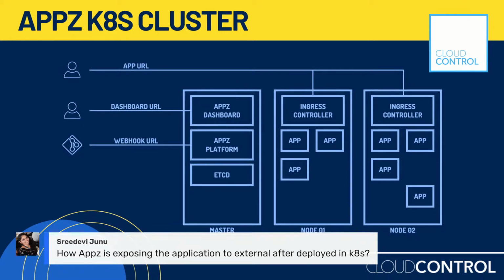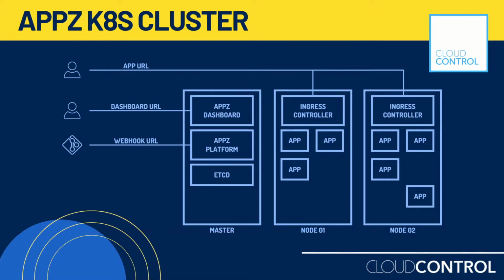We kept the URL very simple: the application context, the version, and the domain URL. So it is the ingress controller which is exposing the applications to the outside world, along with the certificate, so that you don't run into any kind of security warning.